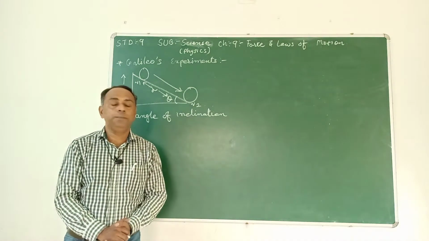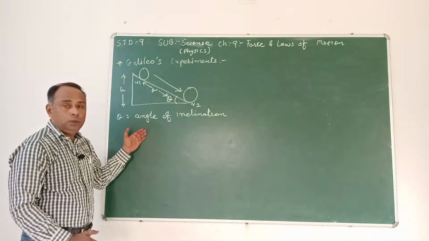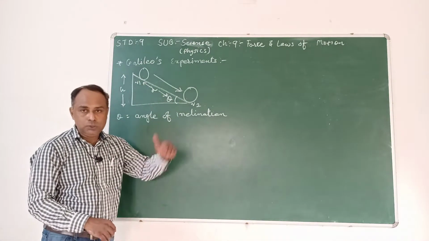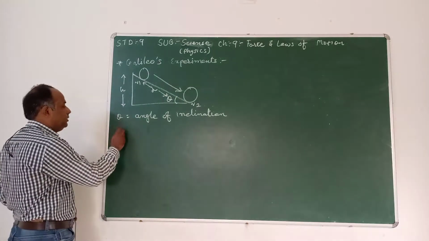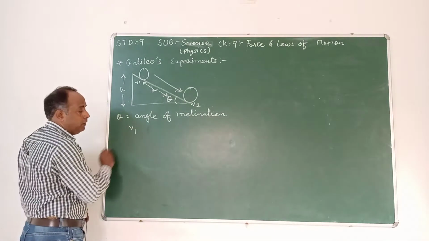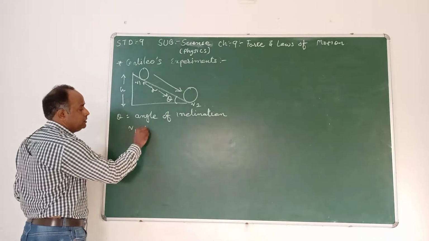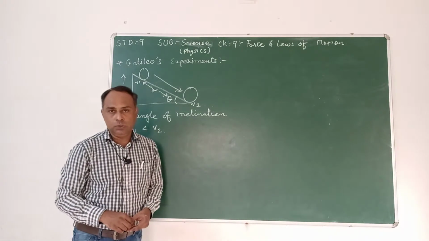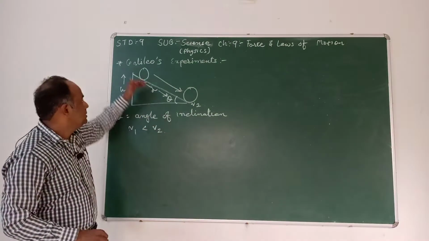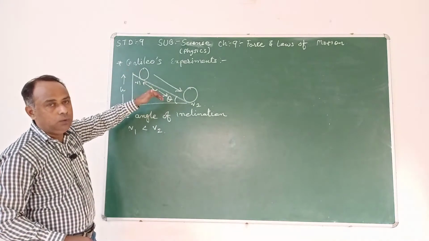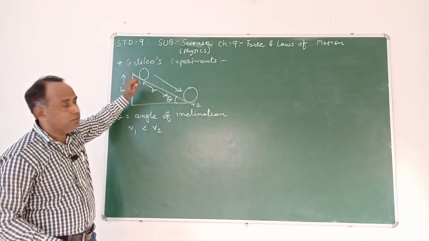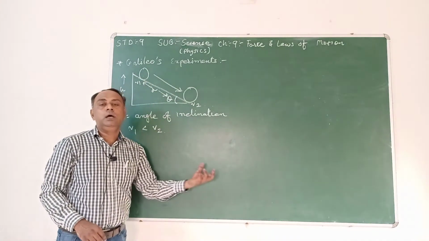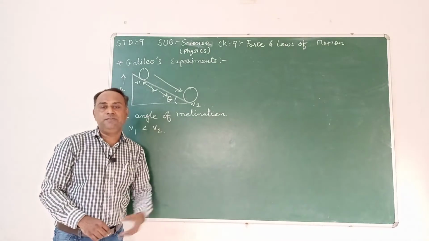These are the basic quantities or parameters we are going to keep in mind before we understand the whole experiment. He noted down that when the ball is rolling down, in the very first case, velocity v1 is less than v2. Why? It is very obvious. Since it is starting to roll down, its initial velocity will be less, but due to the slope, it is attracted towards the surface of the earth.